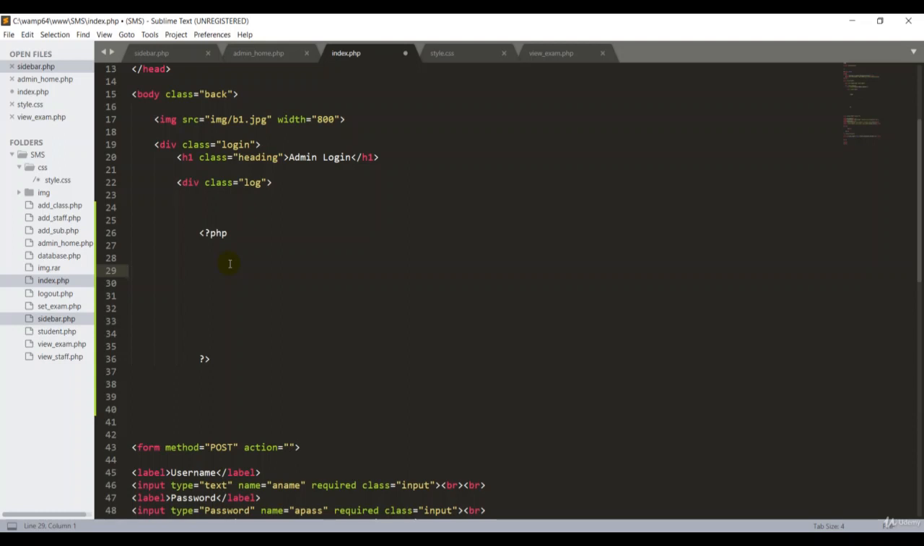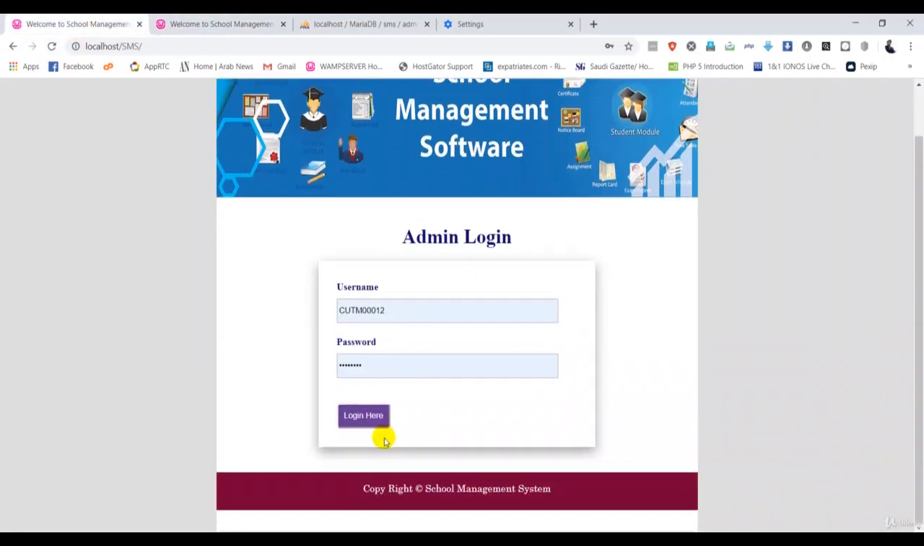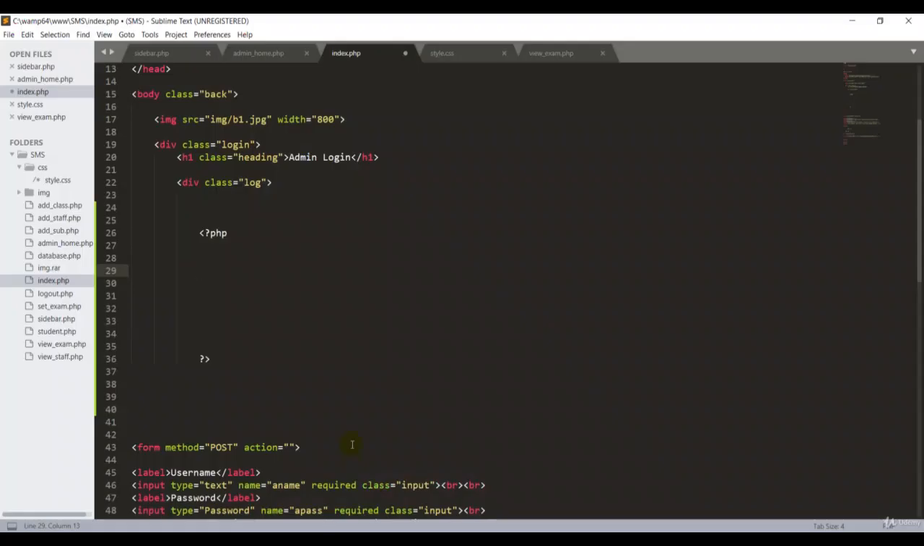What's the first thing I have to check? If the user clicks, I have to check whether the user clicked or not. So if they clicked, I ask the system to do the following steps. So in this case I have to type if, and call that function. It means that if the user clicks the login button, the following details will happen. First thing, guys, we post.